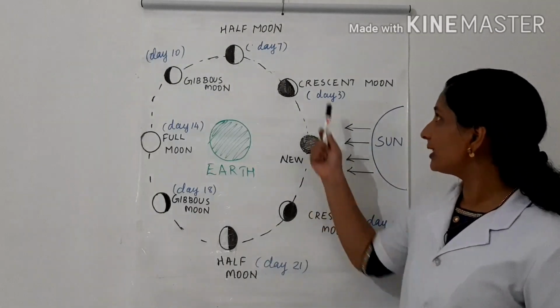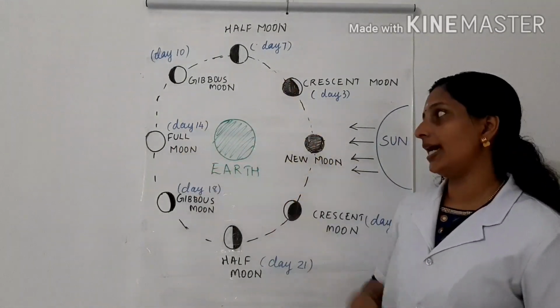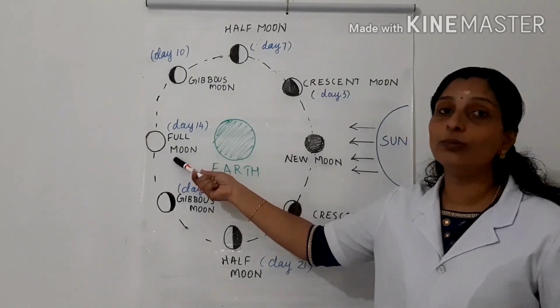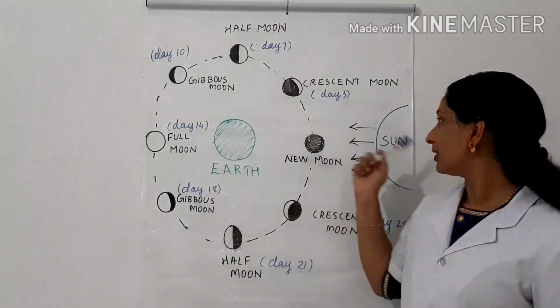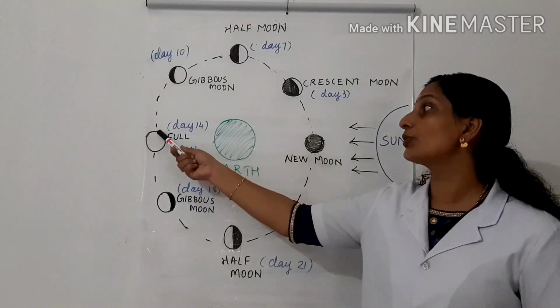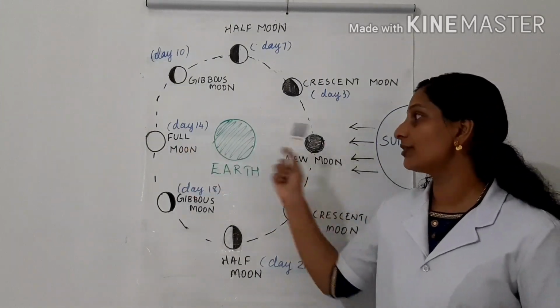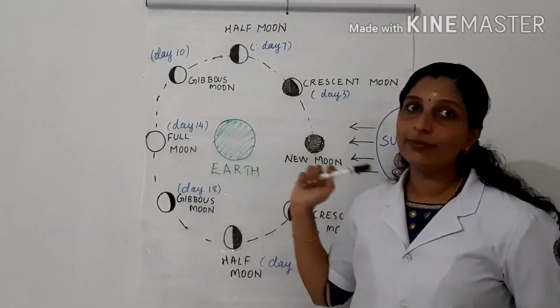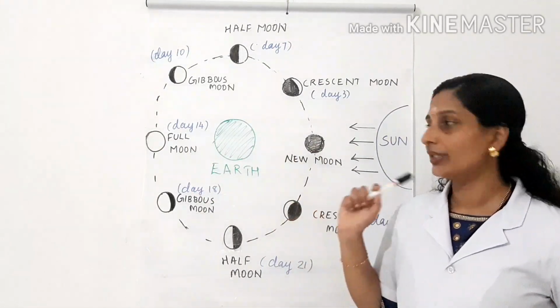After 2 weeks from the new moon, we can see the full portion of the moon. When the moon reaches the opposite side, we can see the full moon because the sunlight will reach the portion which is facing towards the earth. That is why we can see the full moon at that time.